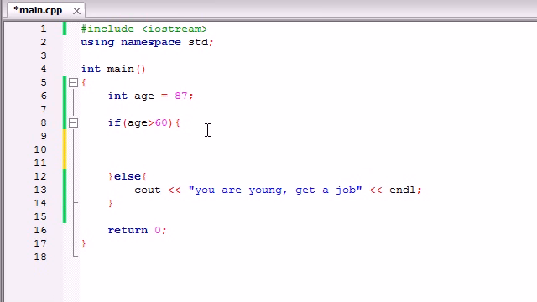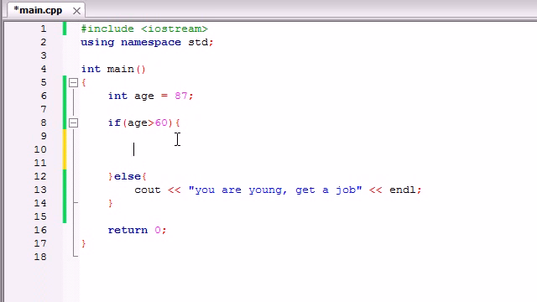So we're saying, all right, what if I wanted to do something like this? What if not only I wanted to check if they were over 60, but if they were over 60, I wanted to check if they were over 100. So let's go ahead and do that. What I want to teach you guys now is that inside if statements, instead of just running simple lines of code, you can also put additional if statements. This is called nesting if statements.